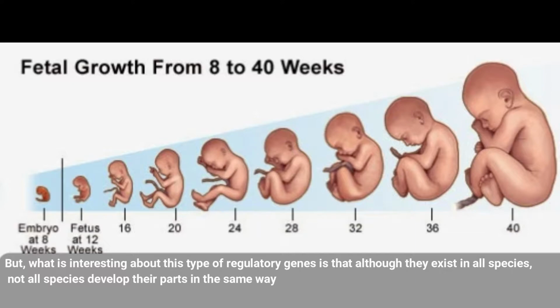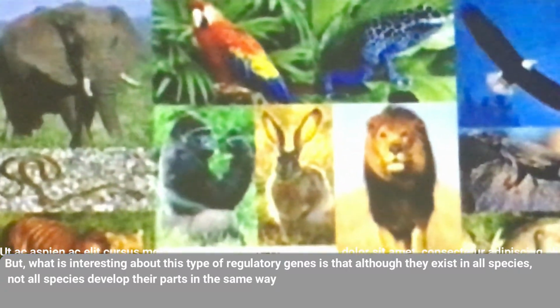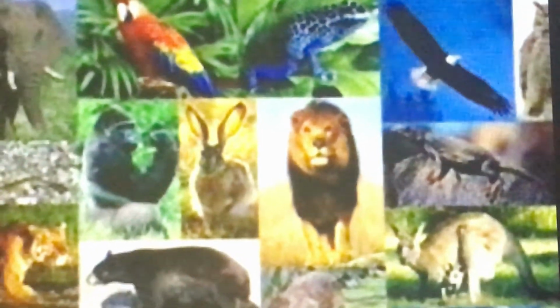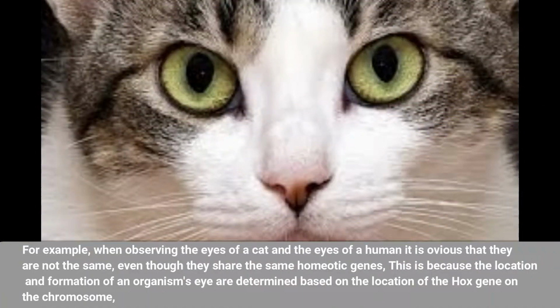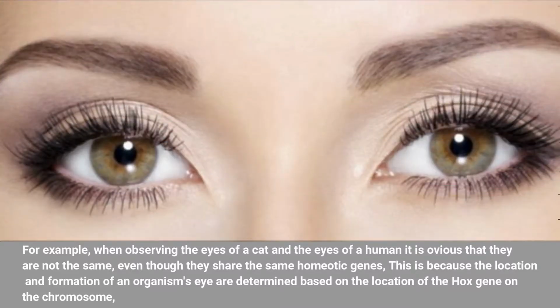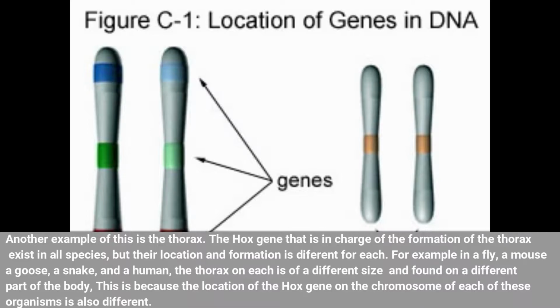But what is interesting about this type of regulatory genes is that although they exist in all species, not all species develop their parts in the same way. For example, when observing the eyes of a cat and the eyes of a human, it is obvious that they are not the same, even though they share the same homeotic genes. This is because the location information of an organism's eye is determined based on the location of the Hox gene on the organism's chromosome.